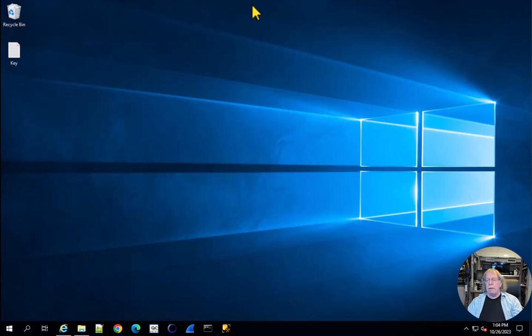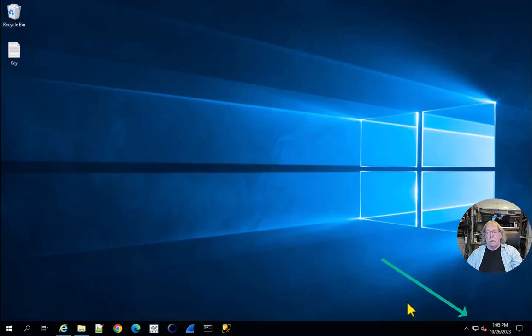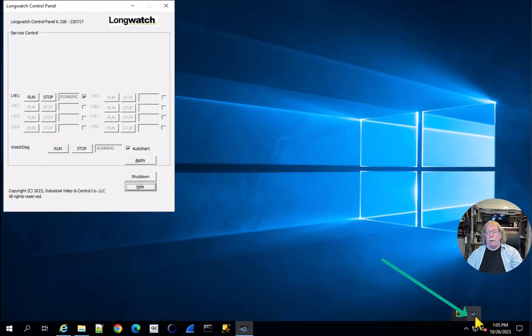Before going to the VCC, you can check a few things to make sure the LVE or LVEs got installed properly. One thing we can do is click on the Longwatch icon in the system tray. It's right here. Clicking on the icon will pop up the Longwatch control panel. Make sure the LVE and the watchdog services are running.